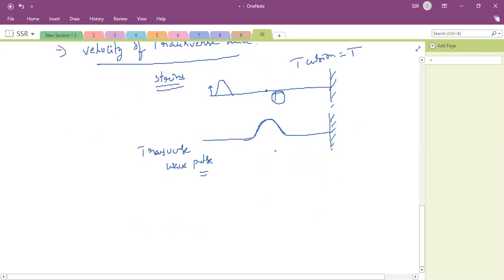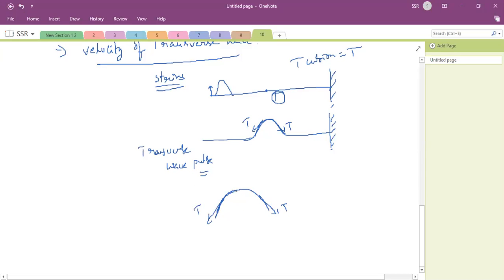The tension acts tangent to the curve, here also tangent to this. Now you can take this wave pulse like a circular arc. Then the tension acting on this is tangent to the arc, on both sides.